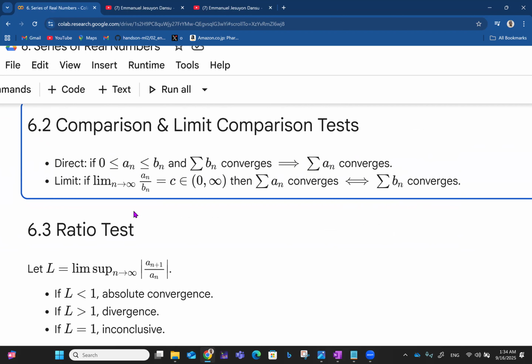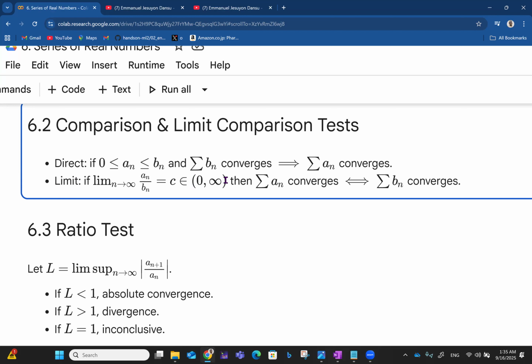For the limit comparison test, we have: if the limit of a_n over b_n as n approaches infinity is equal to c, which belongs to the interval (0, infinity), which is positive real, then the summation of a_n converges if and only if the summation of b_n converges.